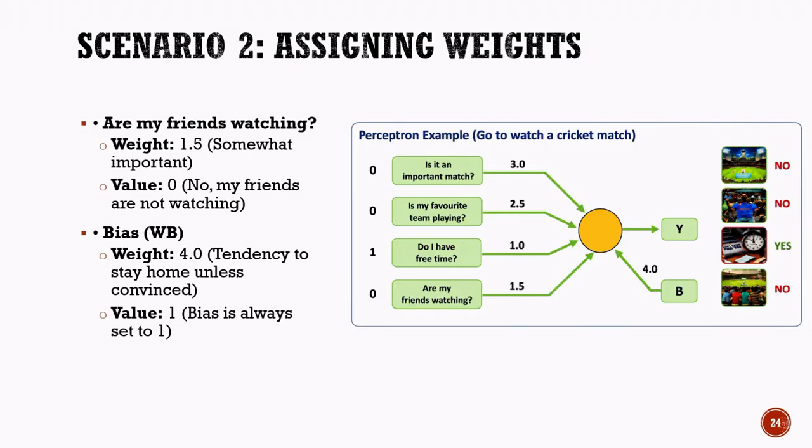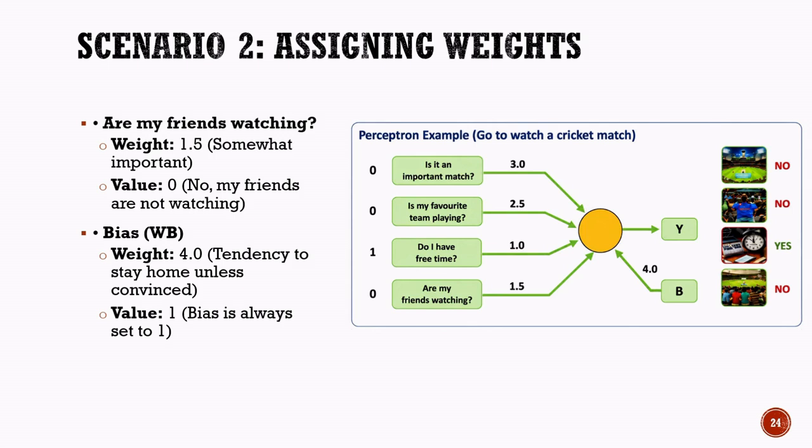Scenario 2: completing the inputs and bias. Let us now complete the remaining input and include the bias value for scenario 2. The fourth factor is, are my friends watching? In this scenario, the answer is no, so its value is 0. Since this factor is considered somewhat important, it is assigned a weight of 1.5.